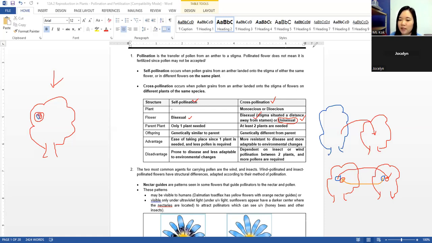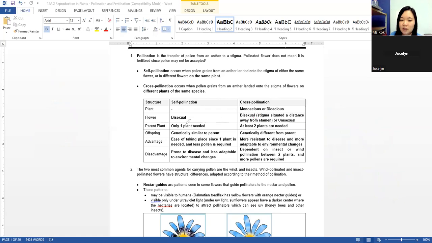Okay, so that is what it's meant by bisexual and unisexual flower. Okay, I'll clear everything. Okay, self-pollination, only one plant is needed for parent plant. Cross-pollination, at least two plants are needed. Self-pollination, the offspring is genetically identical to parent. Cross-pollination, genetically different from parent. This one you know already.